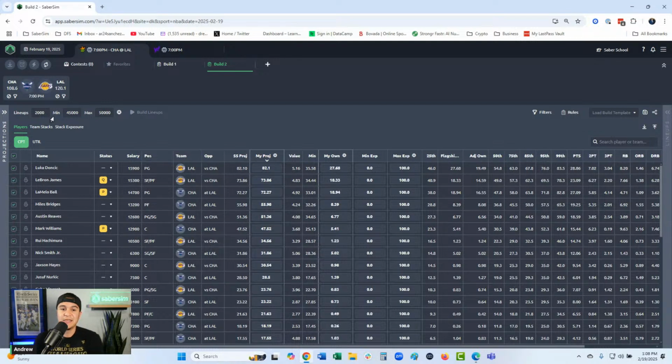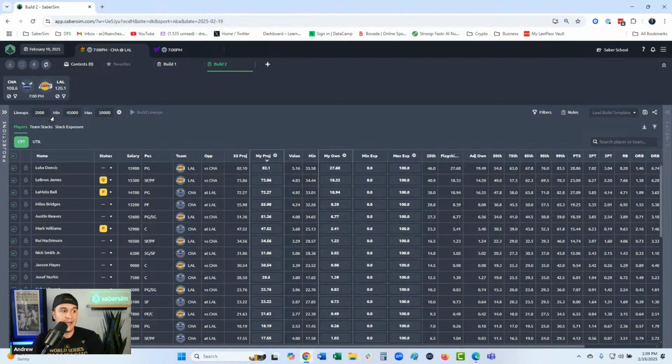It could be 75 to 80, where you can have 75 and still have good sim ROI, or 80 and still have good sim ROI. But when you dip down into the 71, 72 projection range, you've gone a little too far off the deep end, and that's going to hurt your post-contest sim results. NBA is very much like that, and I would say even leaving 5,000 on the table is kind of a big number here.